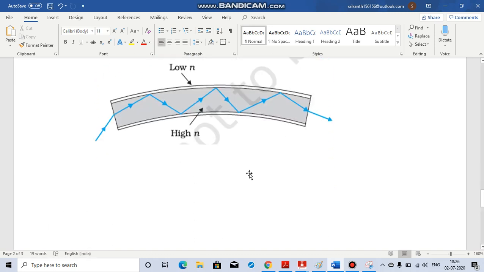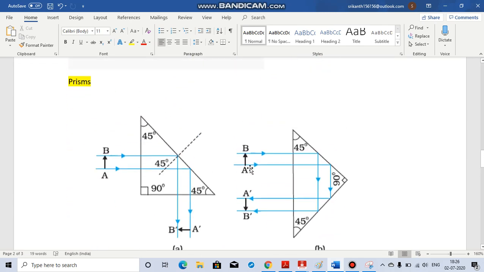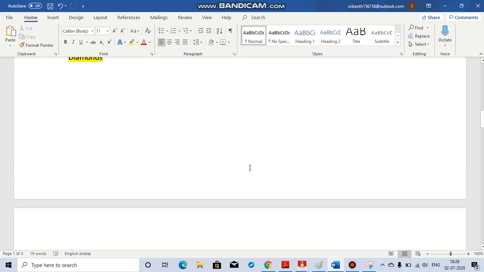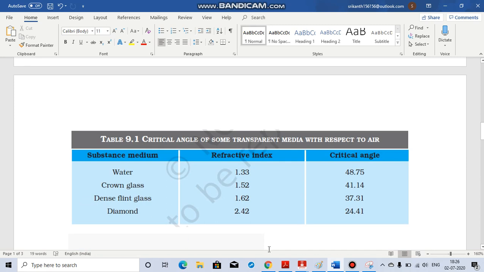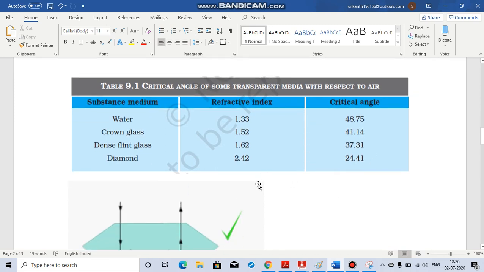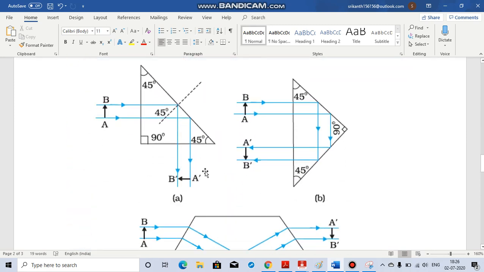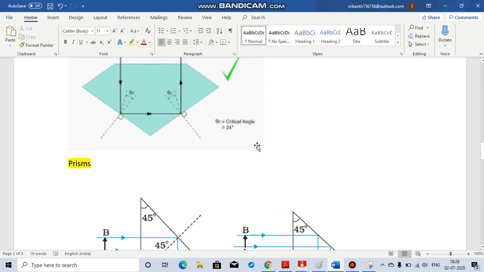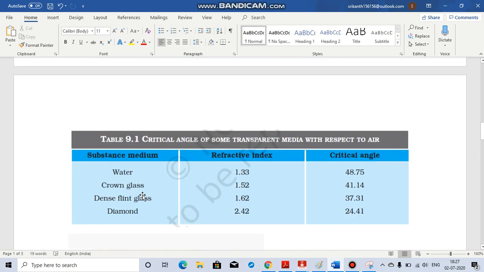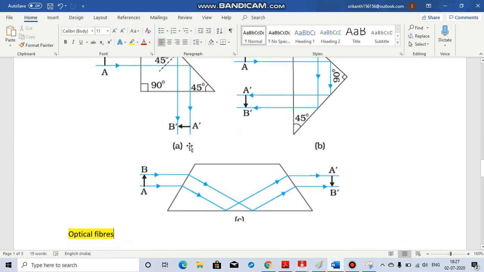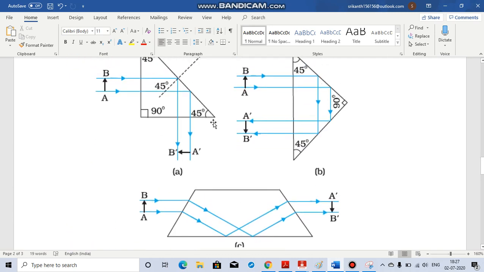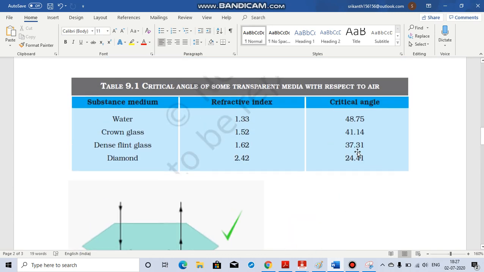So these are some of the applications of total internal reflection in our day-to-day life. You can note down these values also. So when we talk about this type of prism where the angle has to be less than 45, you can choose crown glass or dense flint glass, because the critical angles are less than 45. Then only can you observe this kind of phenomenon. This angle has to be more than this value. Okay.